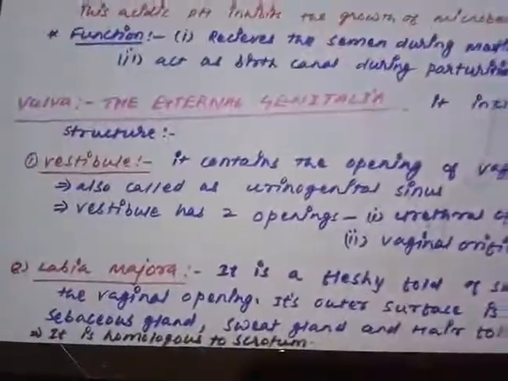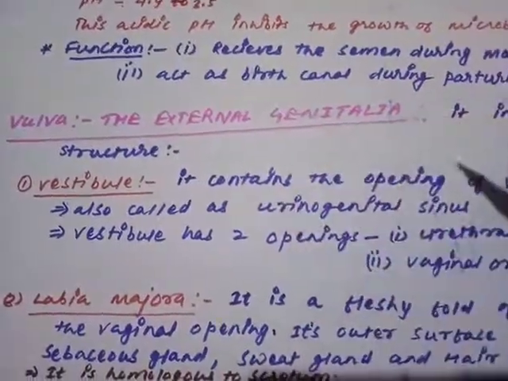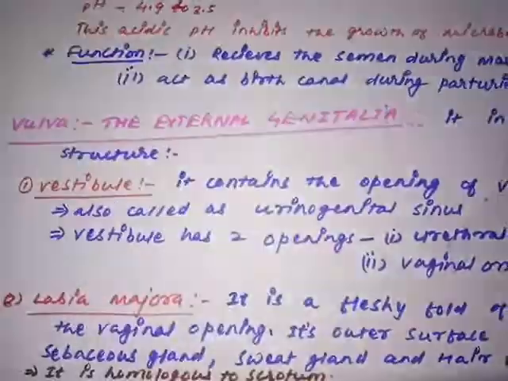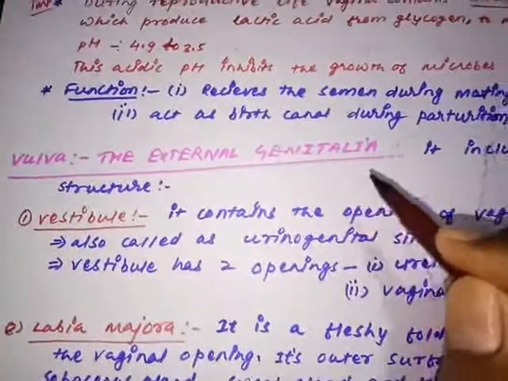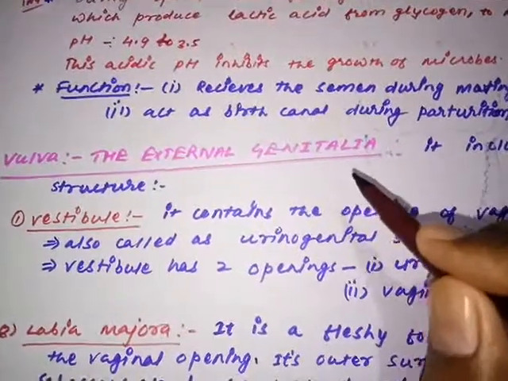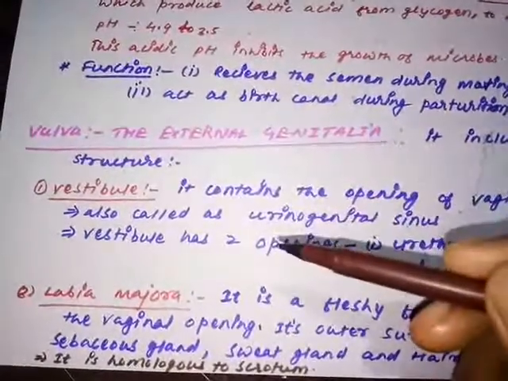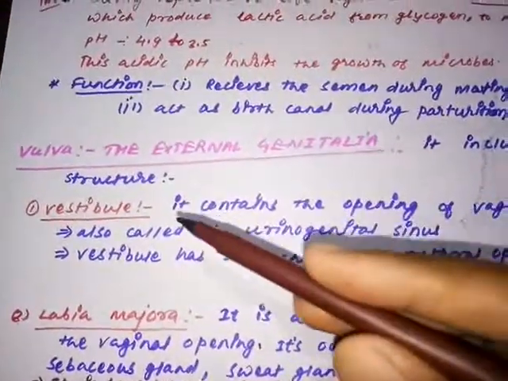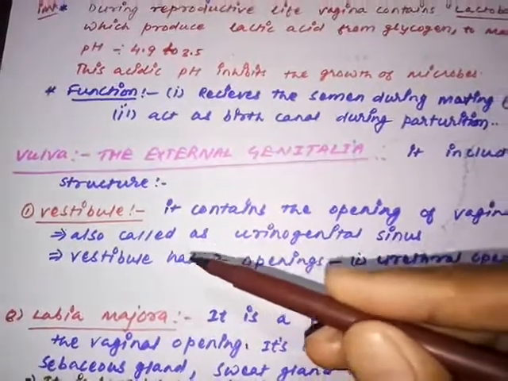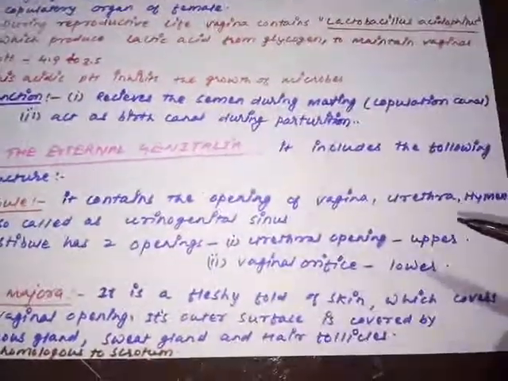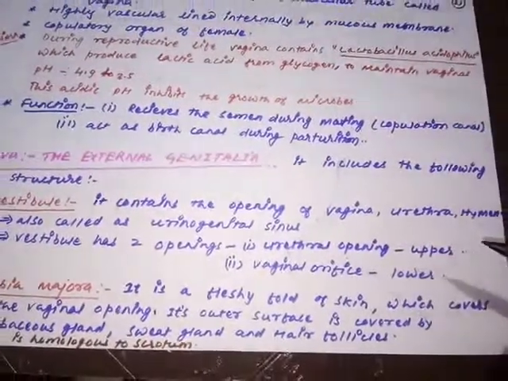Now moving on to the next structure. The next structure we are discussing is the vulva. Vulva is the external genitalia. External genitalia means the external reproductive structures of the females. So external genitalia includes the following structures. One by one we'll see the structures. The first structure included in the external genitalia is called the vestibule. What is vestibule? It contains the opening of vagina, urethra, and hymen.